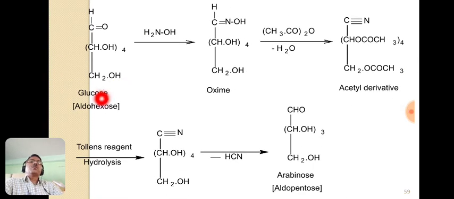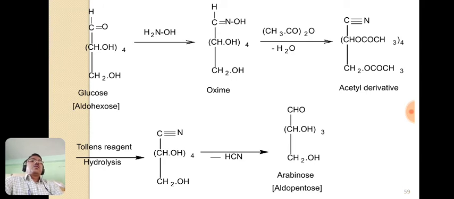So this is the structure of glucose. This is the aldehyde group CHO, then CHOH 4 times and CH2OH. This is a glucose molecule. On treatment with hydroxylamine, this O and this H2 are given out as a water molecule, and the remaining NOH group gets attached to the carbon, and we have this product which is known as oxime. As it is obtained from glucose, it is known as glucose oxime.